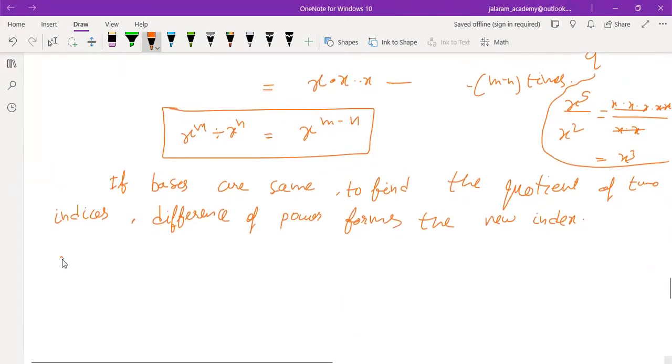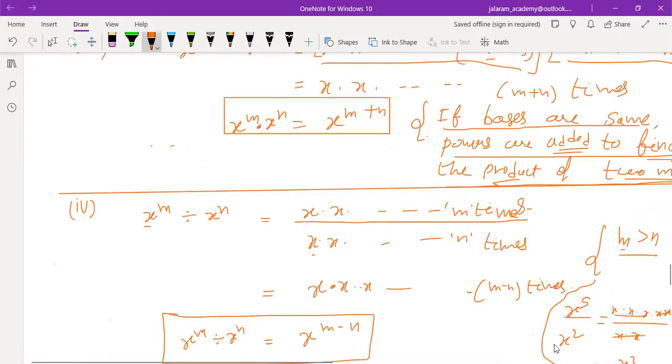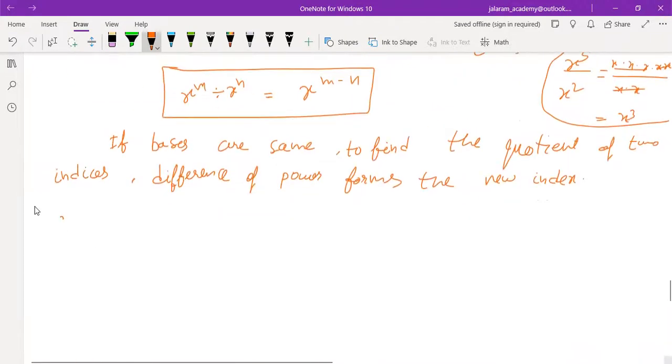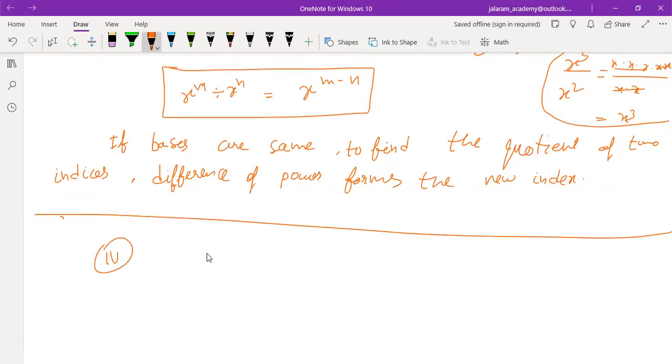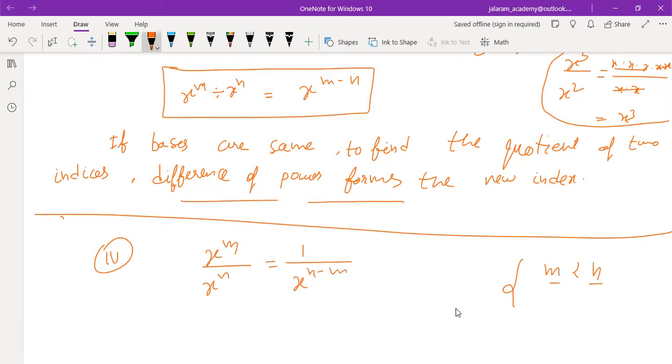And this is when m is greater than n. But if sometimes m is less than n, then what happens? We always subtract the smaller from the larger. Means if x to the power m upon x to the power n is there, and this time m is less, means the power at the numerator is less and the power at the denominator is more. So instead of writing x to the power m minus n, we write 1 upon x to the power n minus m. The rule is same. We are finding the difference of powers to form the new index. Is that clear to everyone? Yes, sir.